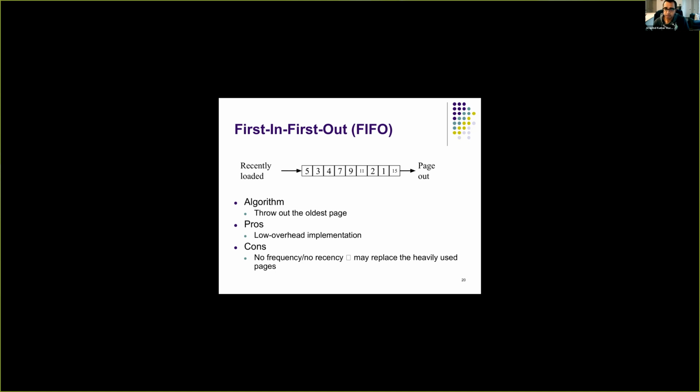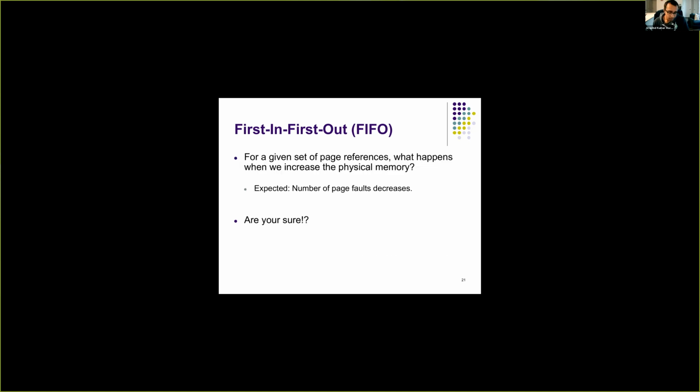That's one disadvantage. Another interesting property of FIFO is, for a given set of page references or memory references, what happens when we increase the physical memory? Basically, let's say you are running two processes, and you are using the FIFO page replacement policy.